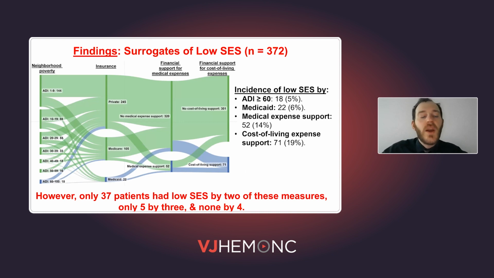And you can see from the diagram on the left that on the top are the 4 different surrogates of socioeconomic status, and you can see the relationship between each of them in terms of where a patient started and where a patient ended. The bottom line from this information is that different surrogates of low socioeconomic status describe different subsets of patients. And here, only 37 patients had low socioeconomic status by at least 2 of these measures, but only 5 by 3 and none by all 4.